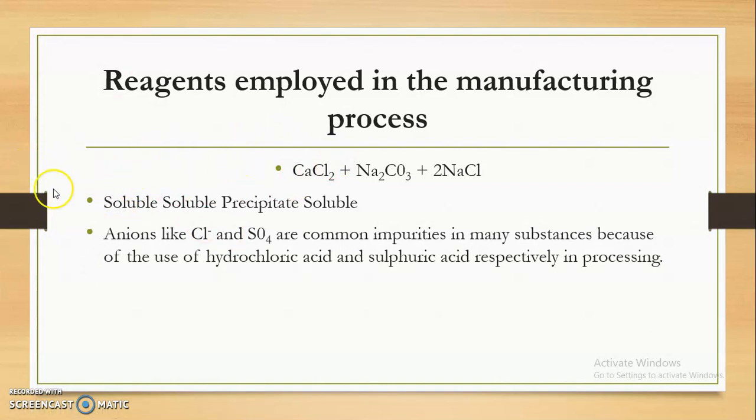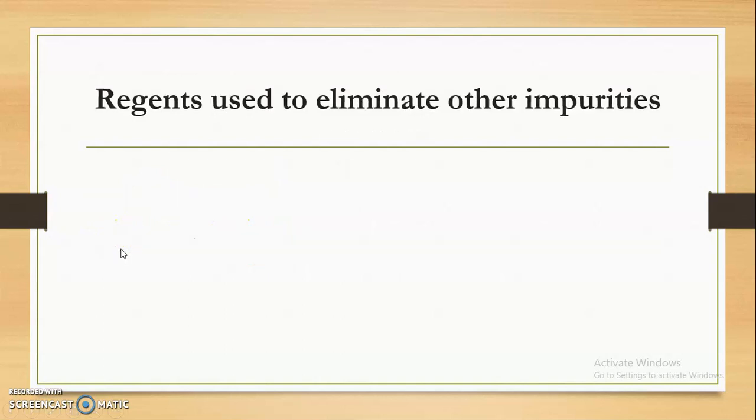Then anions like chloride and sulfate are common impurities in many substances because of the use of hydrochloric acid and sulfuric acid respectively in the processing. These are the most commonly used reagents during the synthesis of any product, and they contain chlorides and sulfates, so they are present as impurities. So if we use hydrochloric acid and sulfuric acid in the manufacturing process, definitely our final product will contain chlorides and sulfates as impurities.